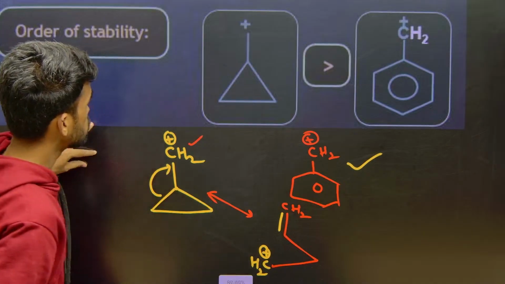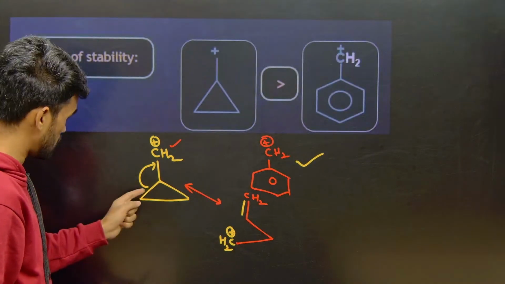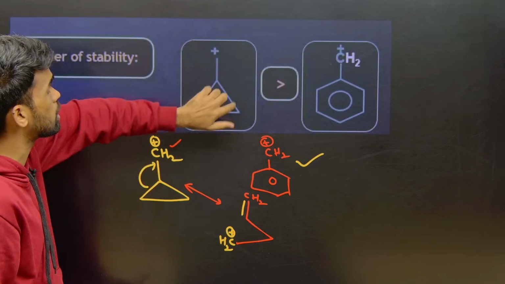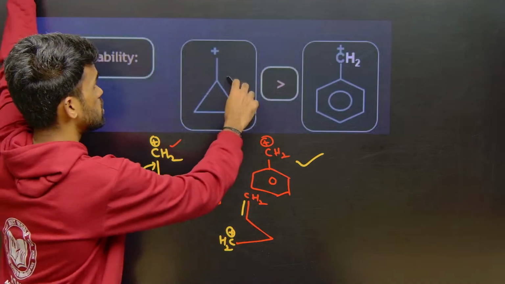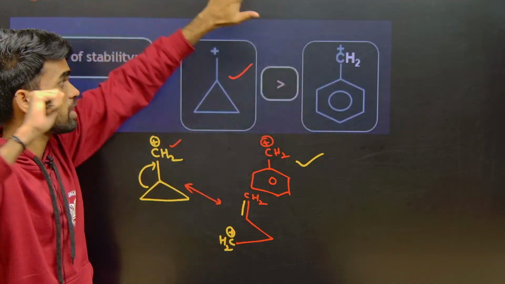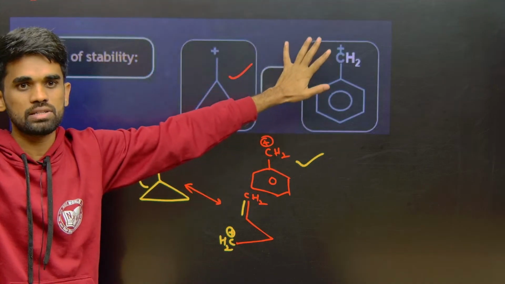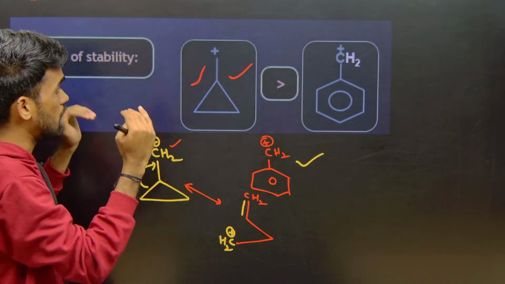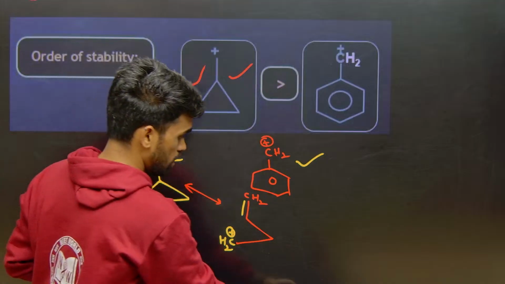Okay? Yeah. So due to this dancing resonance or the conjugation of this sigma bond from here to here, this cyclopropyl species is getting more stabilized when we compare with the normal mesomeric effect also. Okay, this carbocation is more stable. Now again, sir, how can we use this example for understanding purpose?